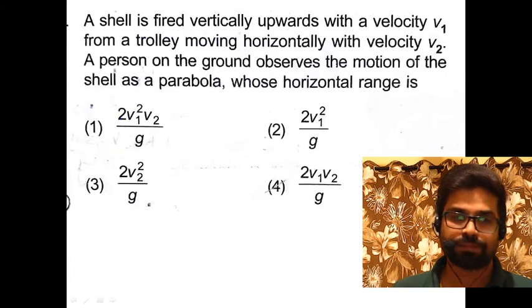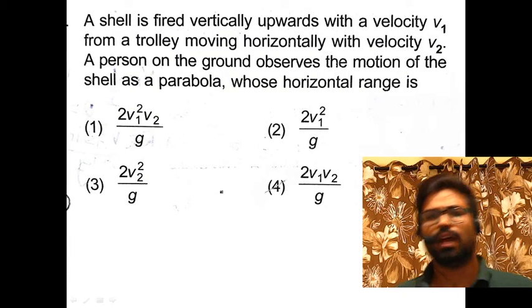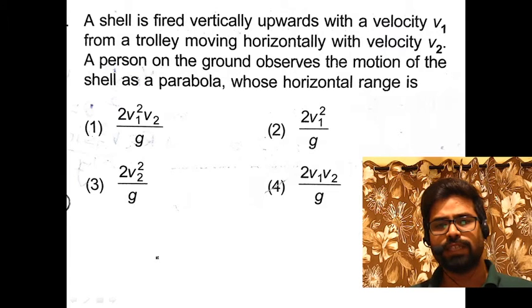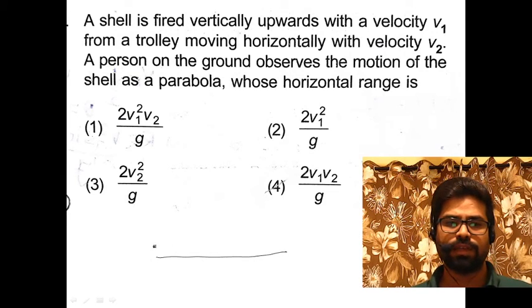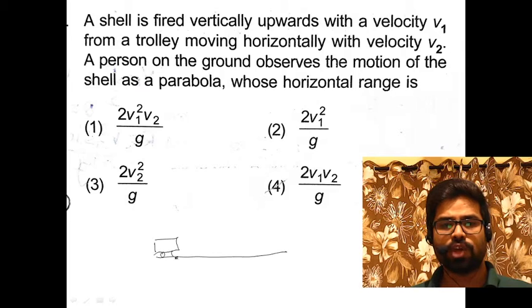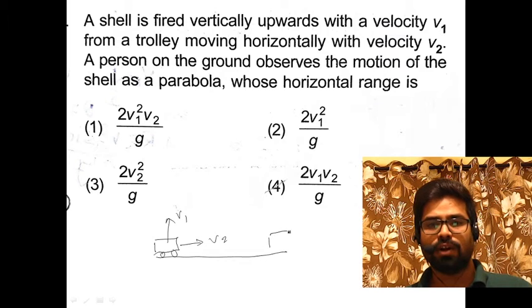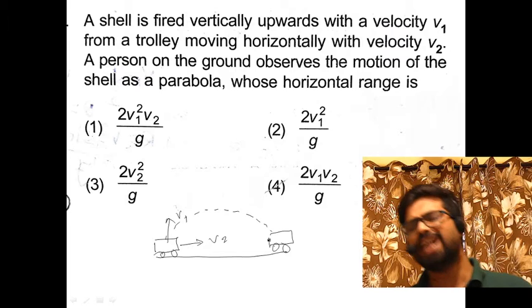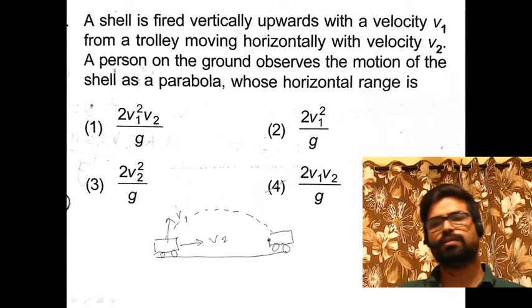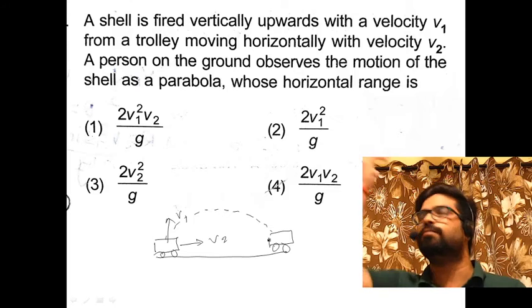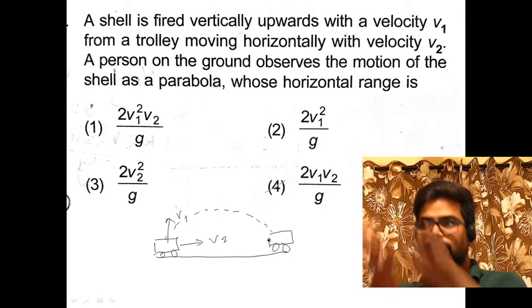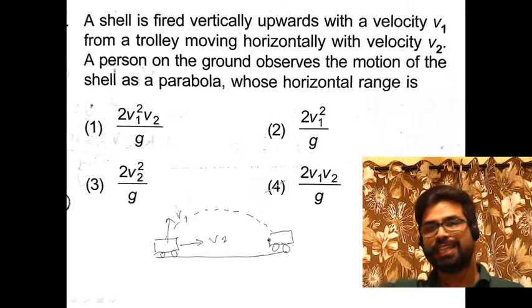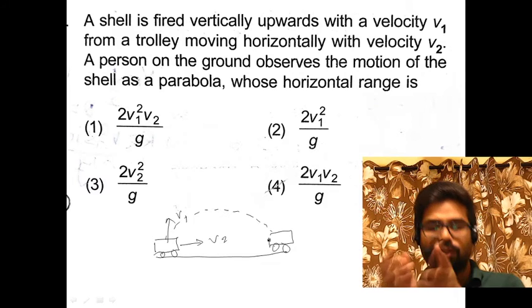Alright. First question is, a shell is fired vertically upward with velocity v1 from a trolley which is moving with velocity v2. So this is v1 and this is v2. Find horizontal range. You might have seen this question. Suppose you are sitting in a train and you are throwing a ball upward. After some time you catch the ball. It doesn't go out behind, but you only catch it.